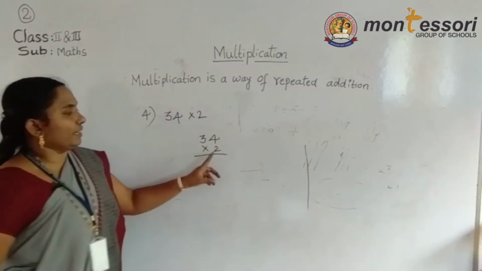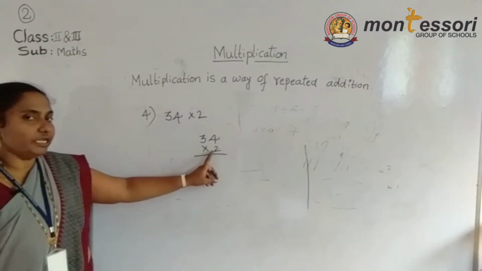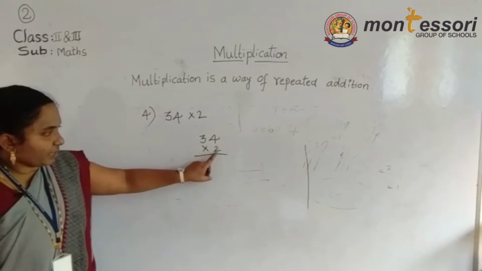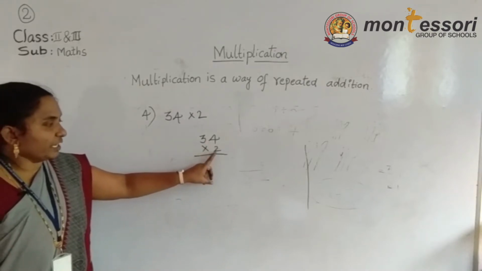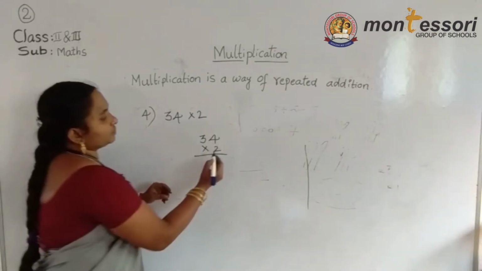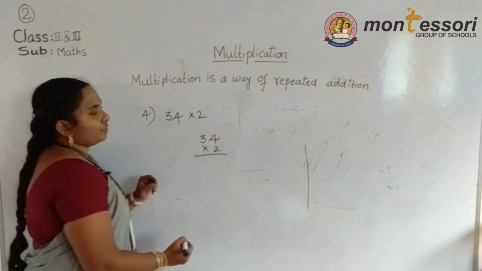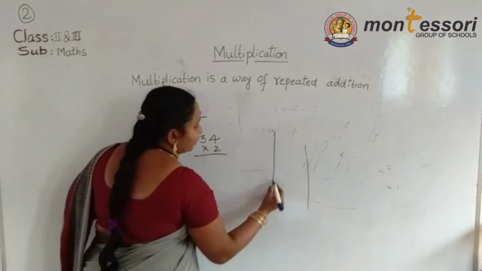Now start with the multiplication in the ones place. Which number is here? 4, and we multiply it with 2. If you don't know, first write the table here.